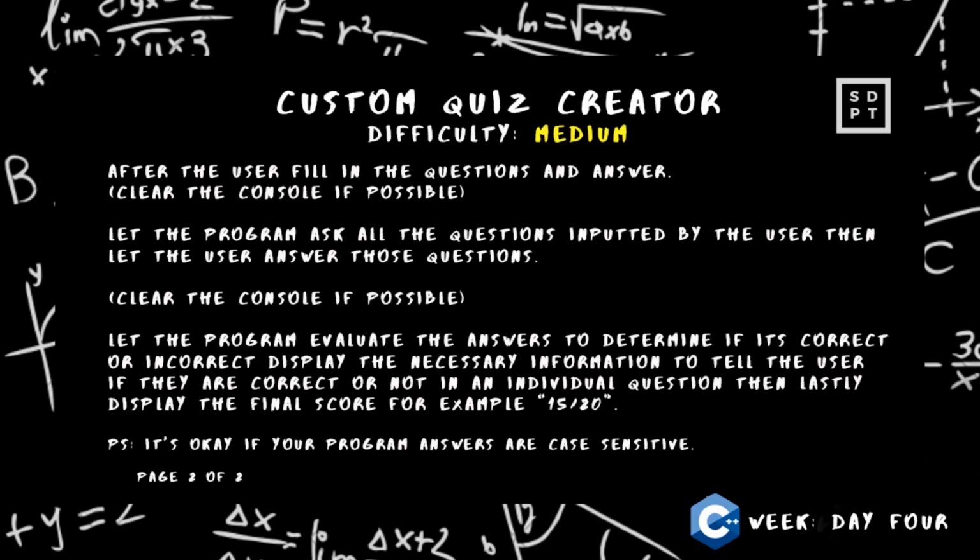Then, let the program evaluate the answers to determine if it's correct or incorrect. Display the necessary information to tell the user if they are correct or not in each individual question. Then lastly, display the final score. For example, 15 over 20. And then there is an important note below. PS, it's okay if your program's answers are case sensitive.